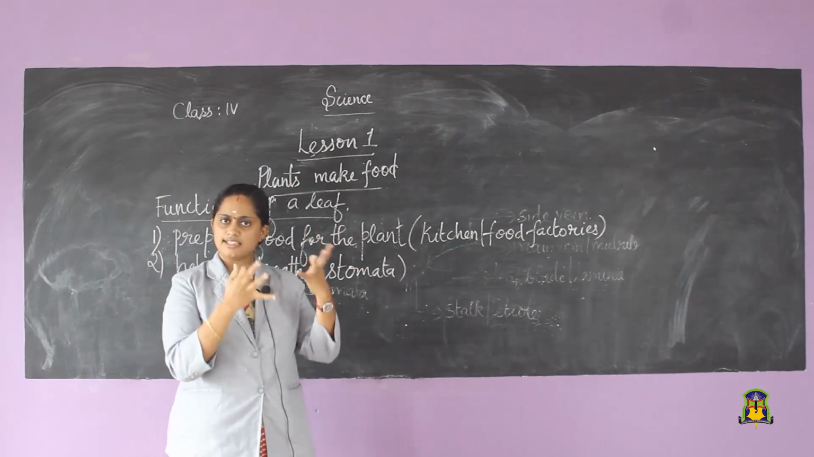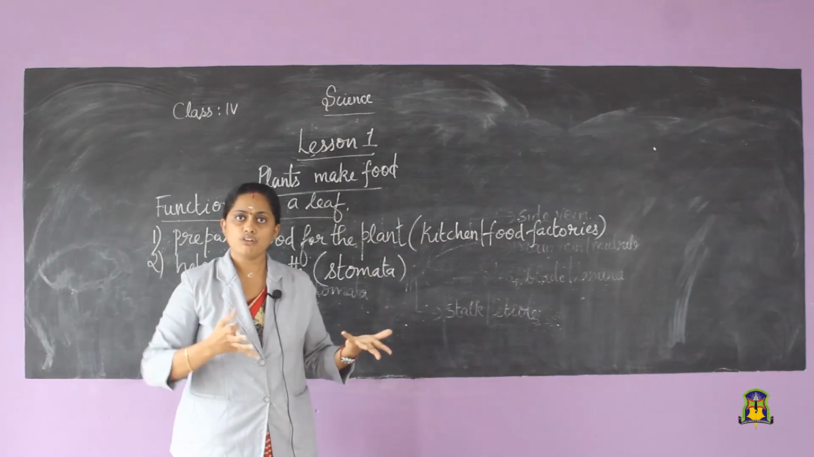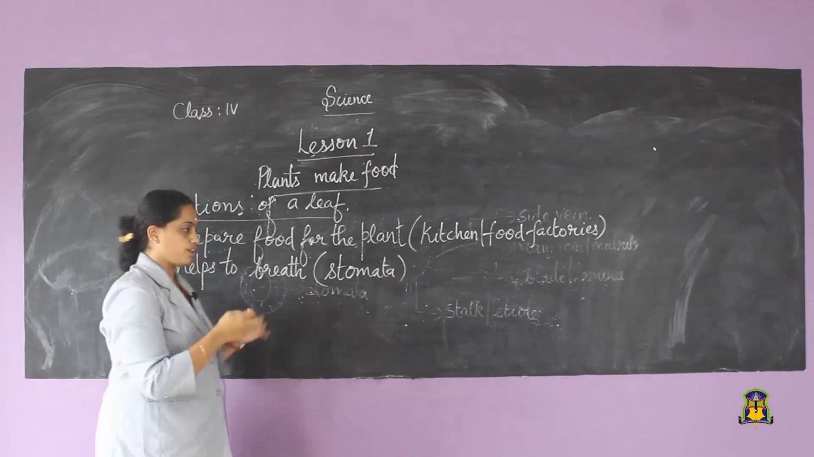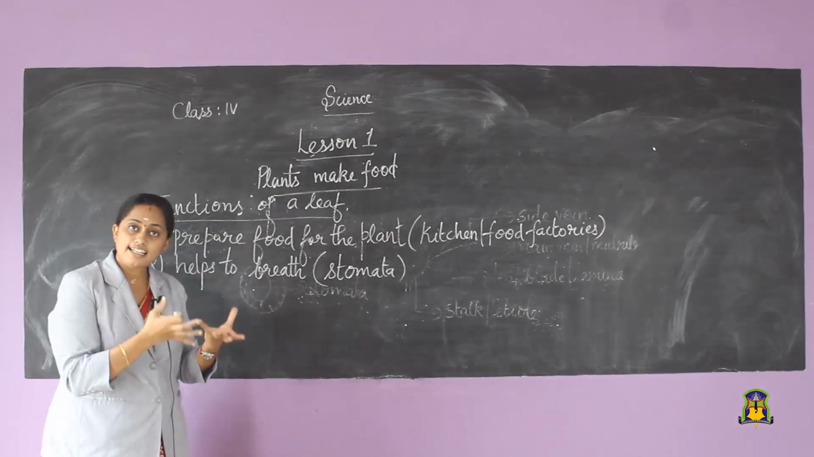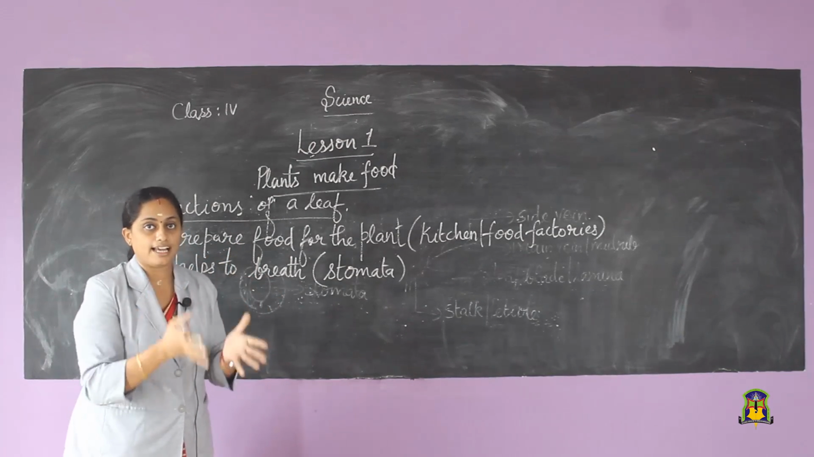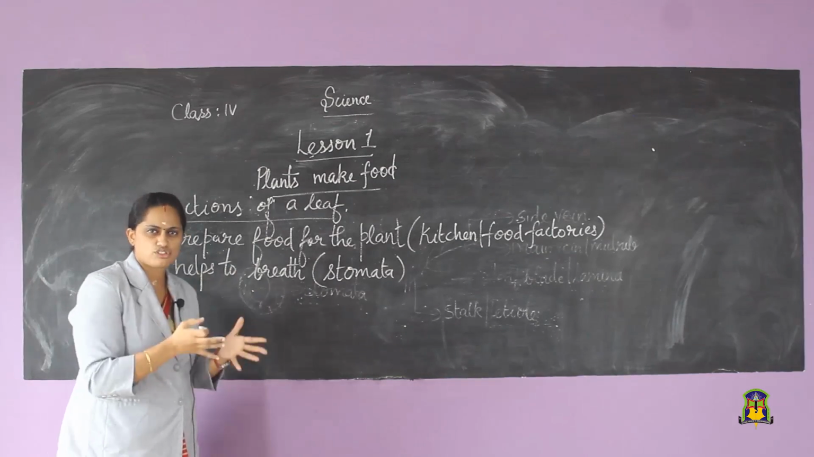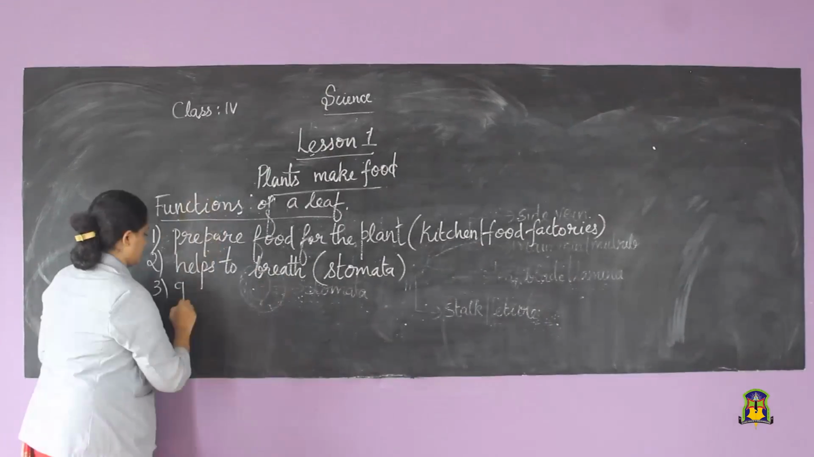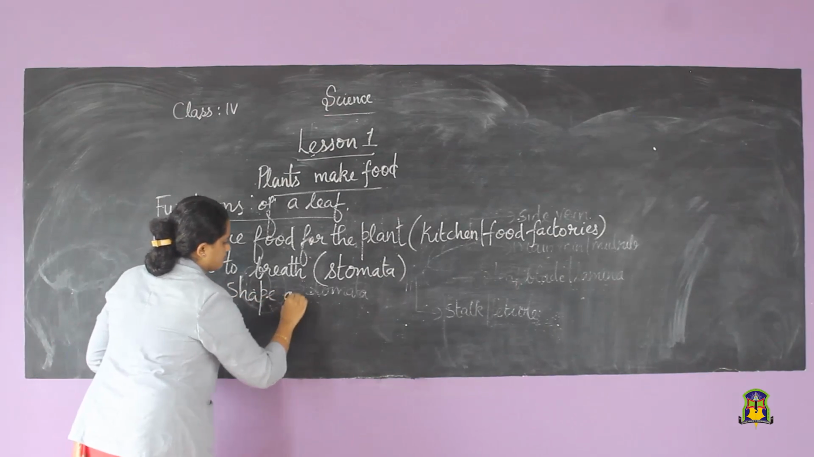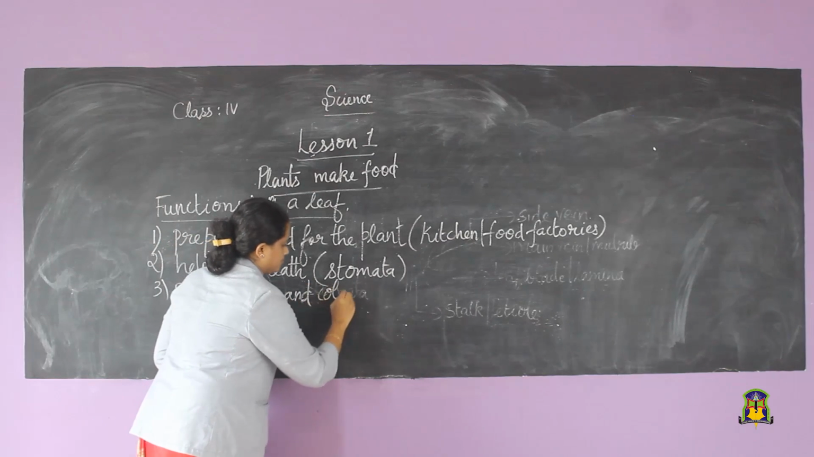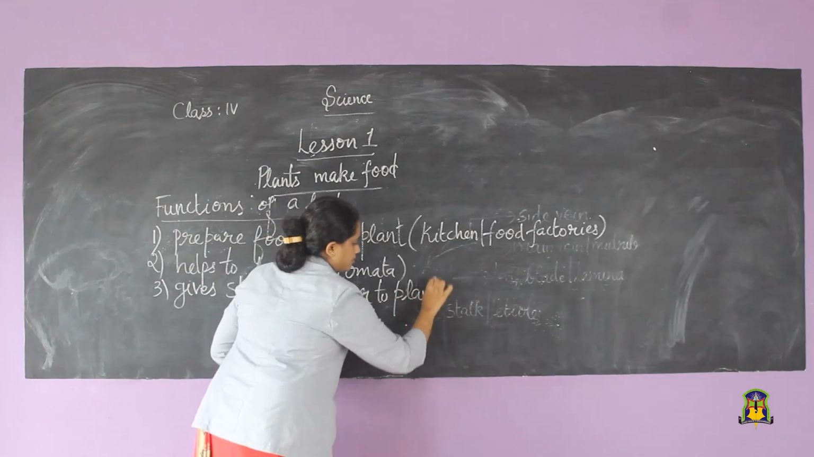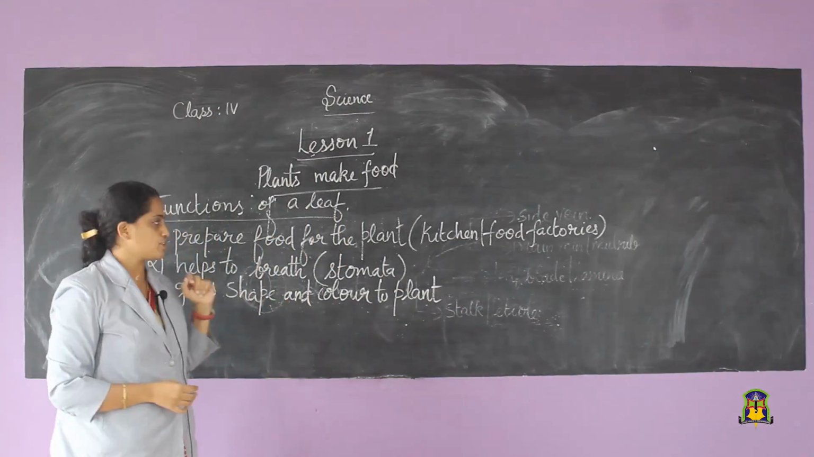Now, can you just imagine a plant without leaves? No, it is not good to see a plant without leaves. Yes, the third use or third function is that the leaves give the structure, shape and color to the plant.